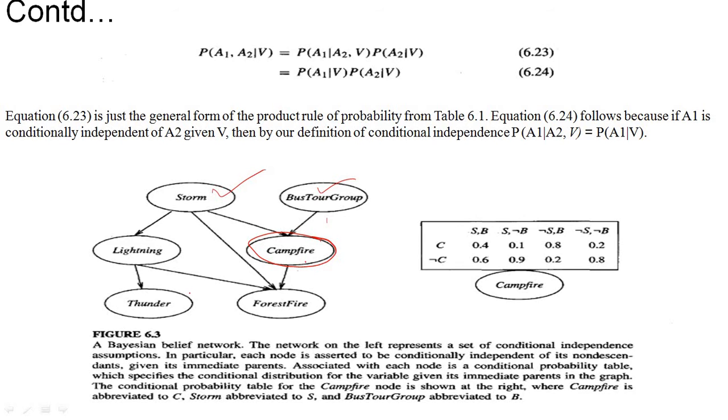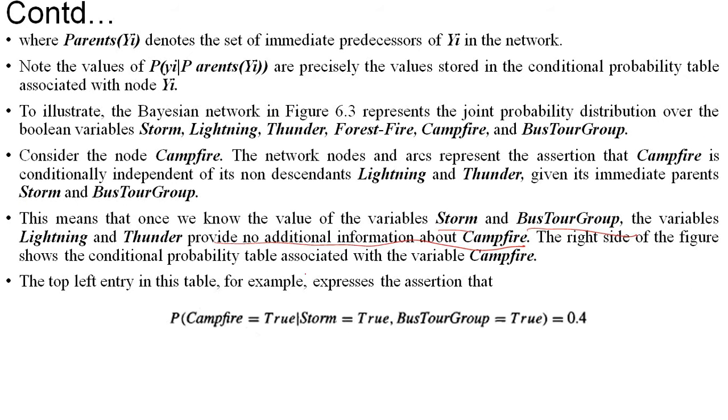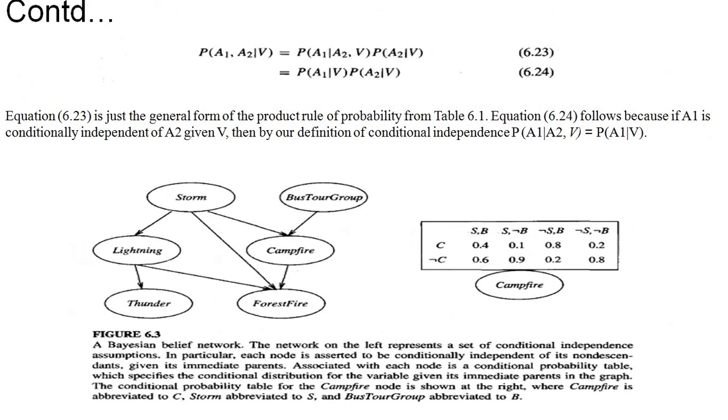It does not depend on thunder or forest fire, because these are conditionally independent. So if the values of storm and Buster group are given, that is sufficient to calculate the value of campfire.